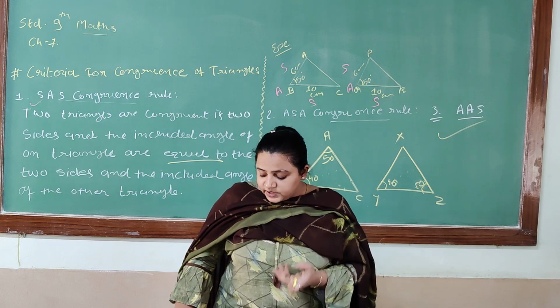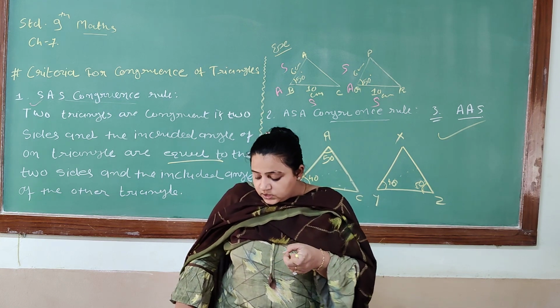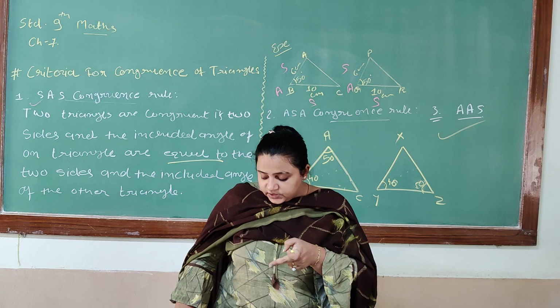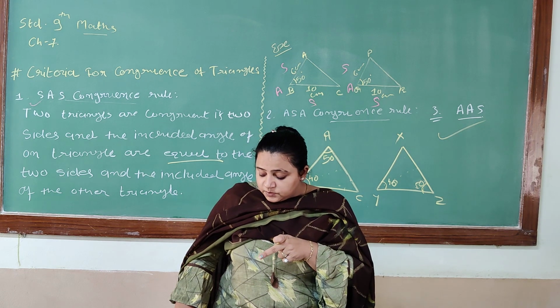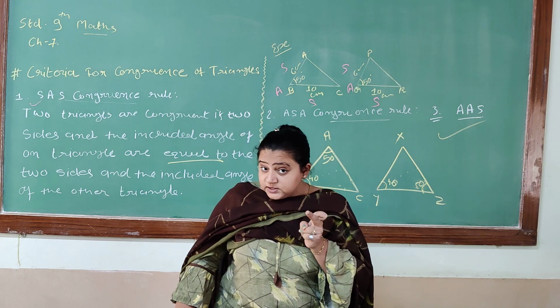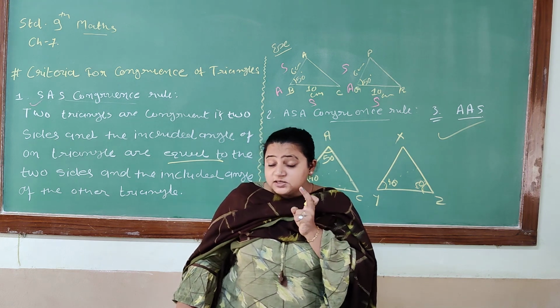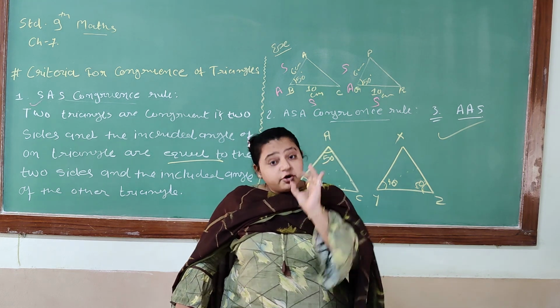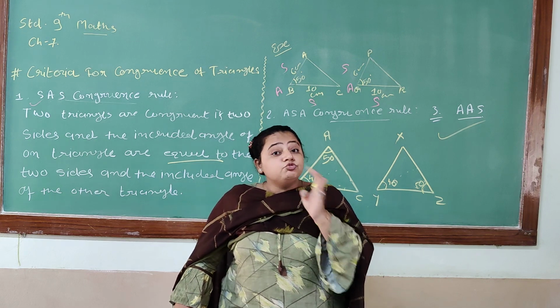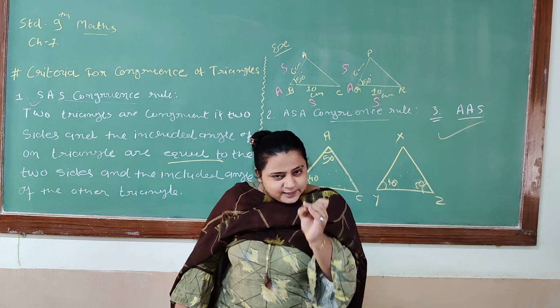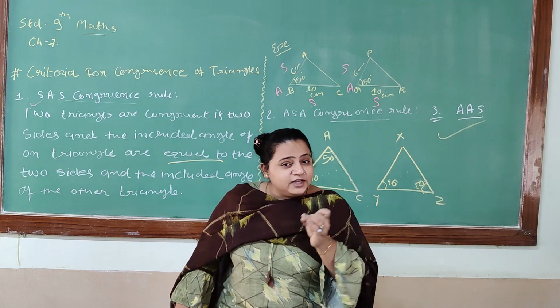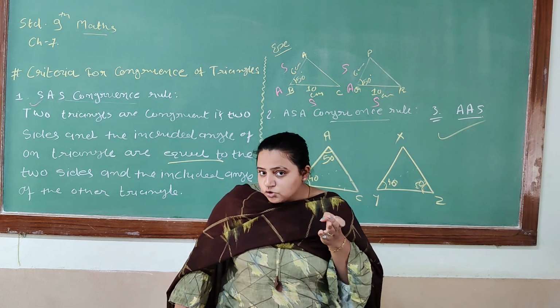In quadrilateral ABCD, AC equals AD, right? Because one dash is there. Then AB is a bisector. Now you can see that bisector means it divides into two equal parts. The quadrilateral divides into two triangles because of AB. So you can say that AB is a common and equal side in the triangles. Yes or no?